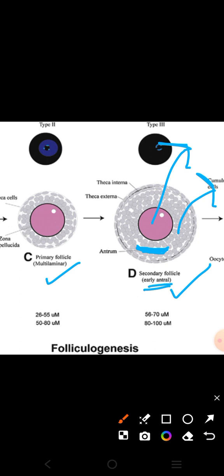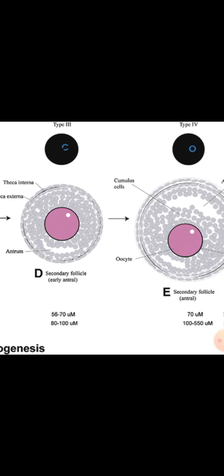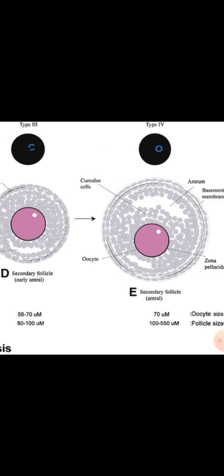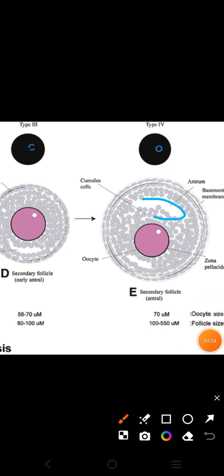A small cavity is formed around it. There is a theca cells layer. The theca cells layer also has been divided into theca interna and theca externa, right? After that comes the tertiary or Graafian follicular stage, in which a large fluid filled cavity is formed, and again this is the oocyte. But now around the oocyte there is another layer, the zona pellucida layer. This is nothing but a glycoprotein layer. It also has been formed, but this zona pellucida layer has a lot of importance because it prevents polyspermy,